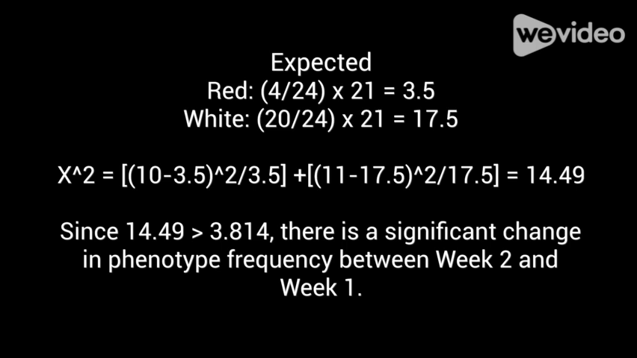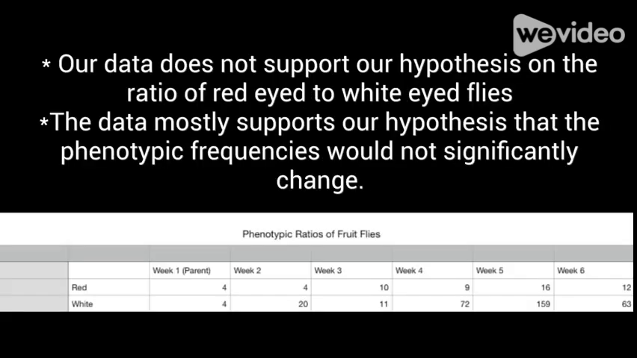However, we thought it was important to point out how the phenotypic frequency of the second week was significantly different from the first week, having a chi-square value of 14.49. Based on this data, our hypothesis that the phenotypic frequencies would not significantly change was supported, with the exception of the second week. However, our hypothesis about the phenotypic ratio was not supported, as we hypothesized that there would be a larger amount of red-eyed individuals than white-eyed.